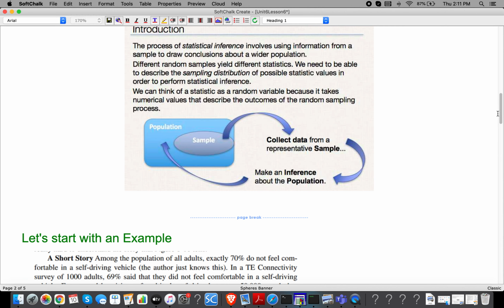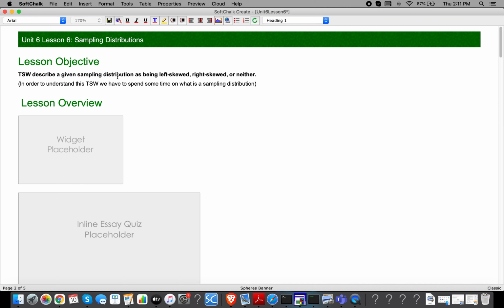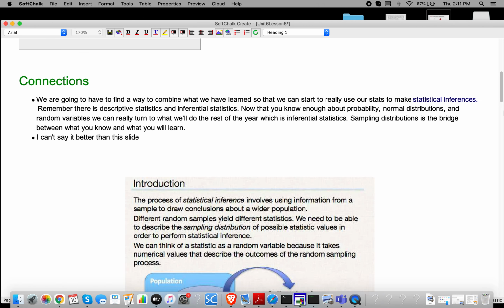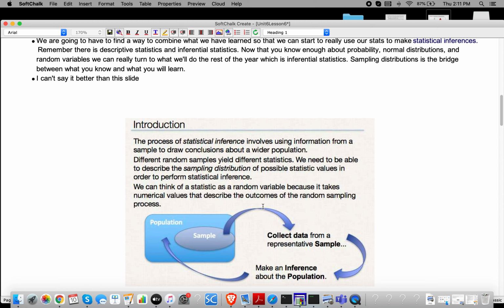If we go back up here to the TSW, what does it mean to have a sampling distribution that is left skewed, right skewed, or neither? And why are we doing this, just while I'm here? Because we want to be able to take a sample and know that it represents the population. We're going to make some sort of inference about the population, and we're not going to be able to take 50,000 samples all the time. So we want to know: the mean and the standard deviation we find from a sample, how is that going to help us make an inference about the population? And that's where we're headed.